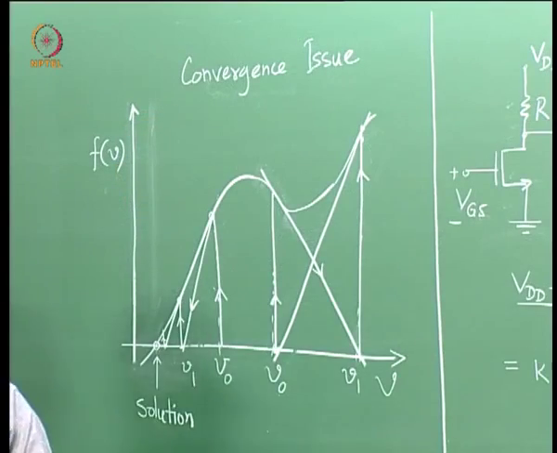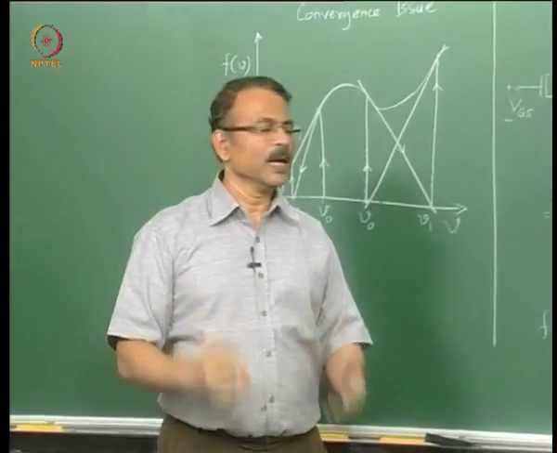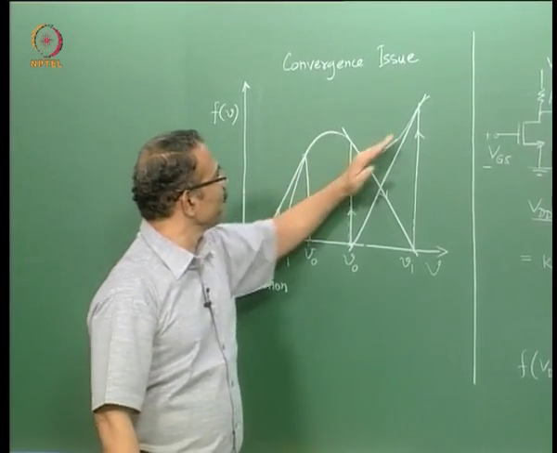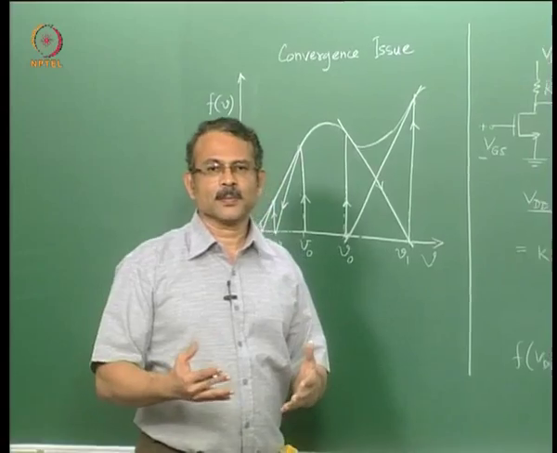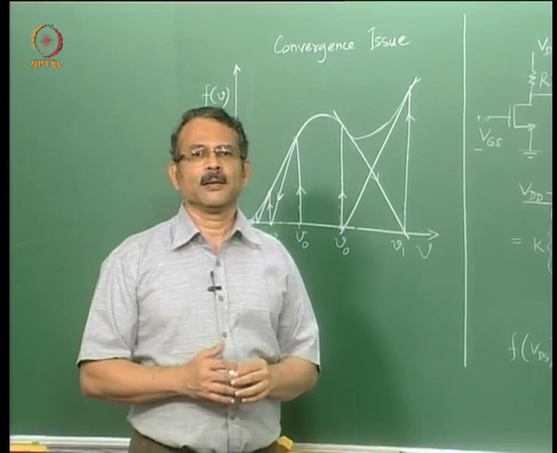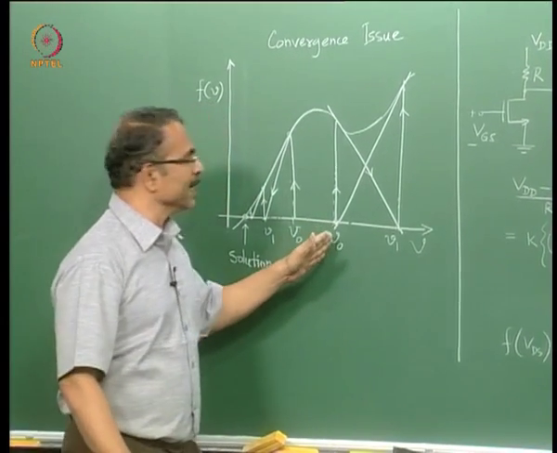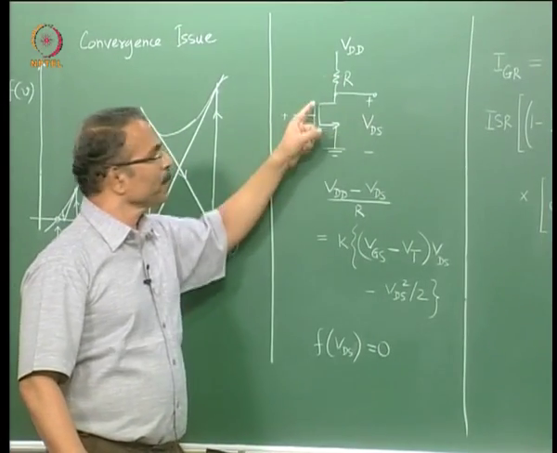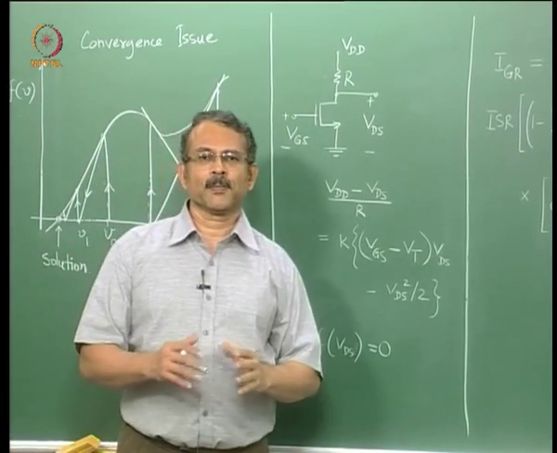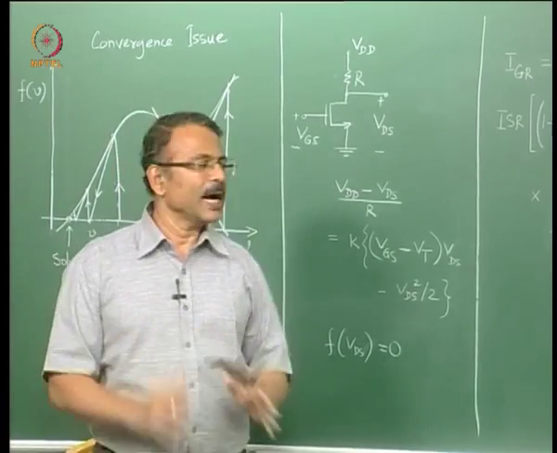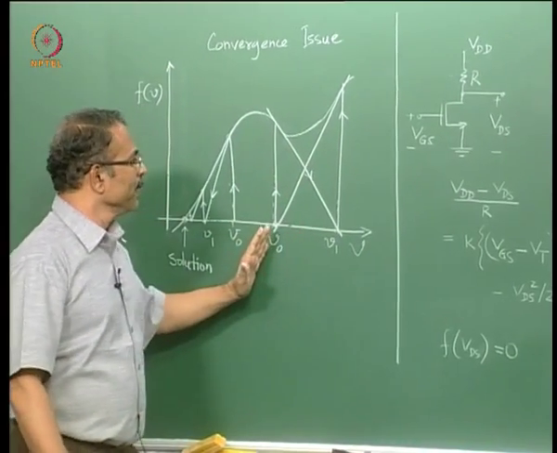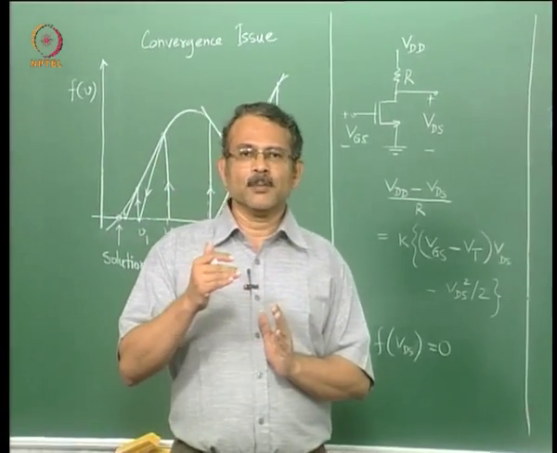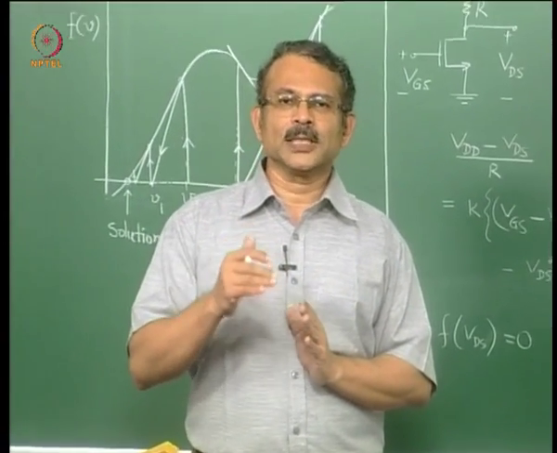In other words, I have encountered what is called a convergence problem. I am not able to converge. Therefore, the shape of this f of v is quite critical in the solution, as is the initial guess. Now, if your model equation is not with the right properties, I might end up in a situation like this. Because of this, the demand for a model suitable for circuit simulation imposes constraints.